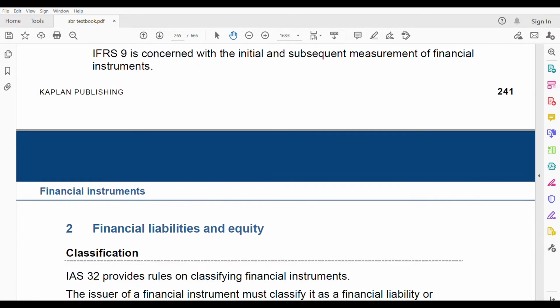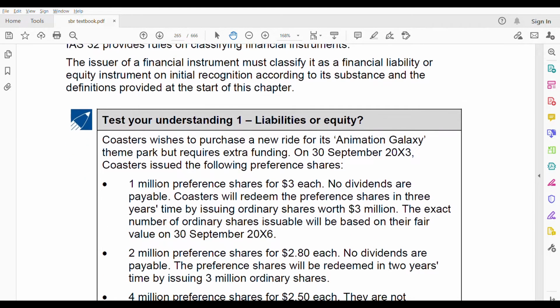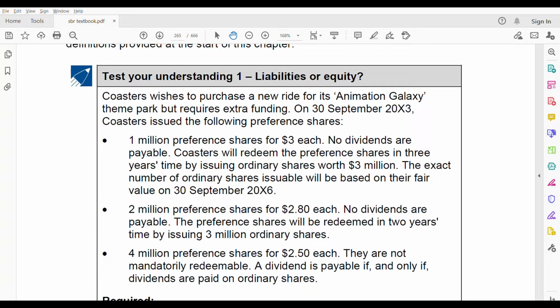Now let us go to the main thing: classification of financial liabilities and equity. You need to classify whether it's a financial liability or an equity instrument. To understand that, we have already gone through the definitions earlier. Now let us do this test your understanding to see how well you have understood liabilities or equity. For equity they just told us residual interest, the balance of assets minus liabilities. They didn't give any definition. Now you have to say this.